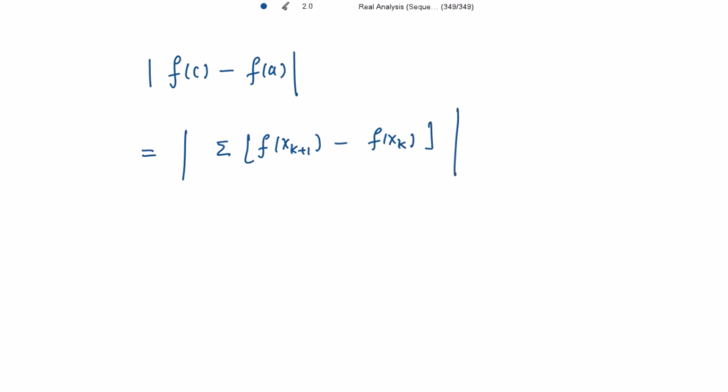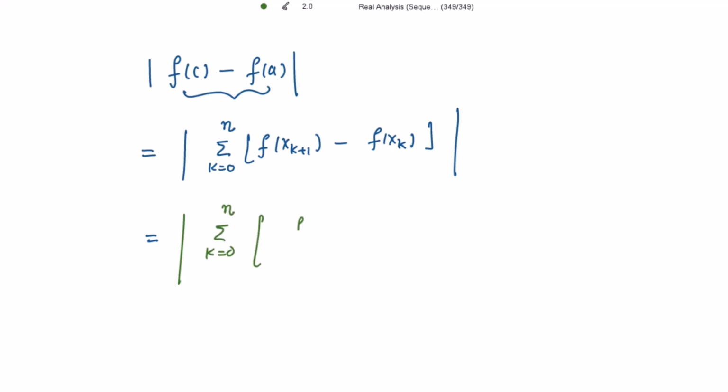Now finally we are going to find the mod of f(c) minus f(a). I need this value to be equal to 0, right? Let's check this. What is the mod of f(c) minus f(a)? It is the summation of f(x_{k+1}) minus f(x_k), and the mod. When you sum this up, you will get back your f(c) minus f(a). And the sum is from k going from 0 to n. So this is further equal to the summation, k going from 0 to n.